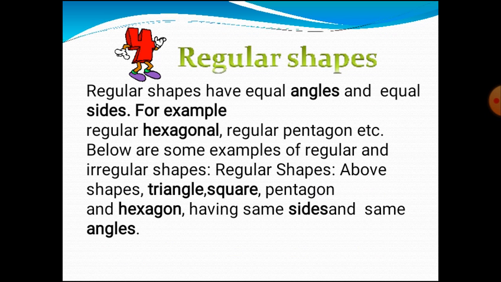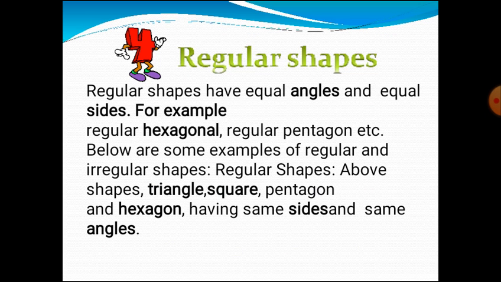For example, regular hexagon, regular pentagon. In whatever shape it is, all the angles are equal as well as all the sides are equal. Some regular and irregular shapes are given. Regular shapes: triangle, square, pentagon, hexagon, having the same sides and same angles.